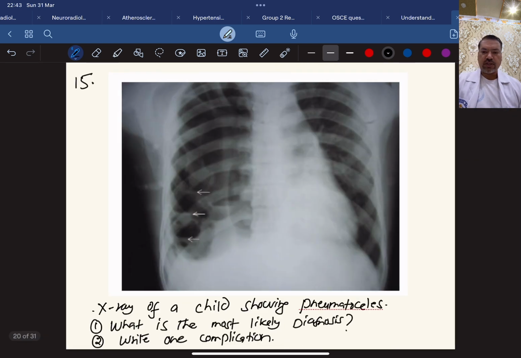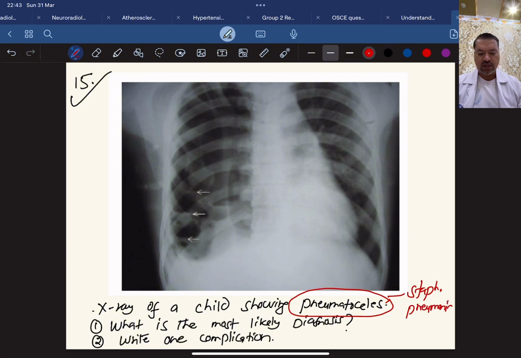Now another is an X-ray from the respiratory system. This is an X-ray of a child which is showing pneumatoceles. What is the most likely diagnosis? And write one complication. Whenever you hear the term pneumatocele, they are talking about Staphylococcal pneumonia, and these are the pneumatoceles which are shown here.